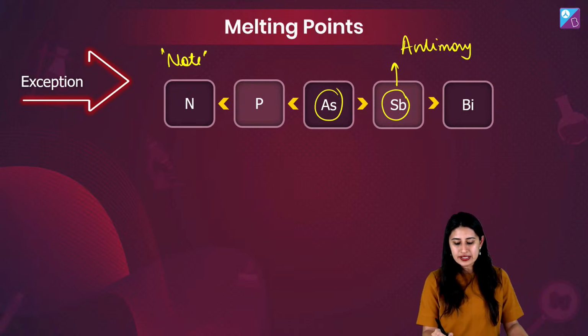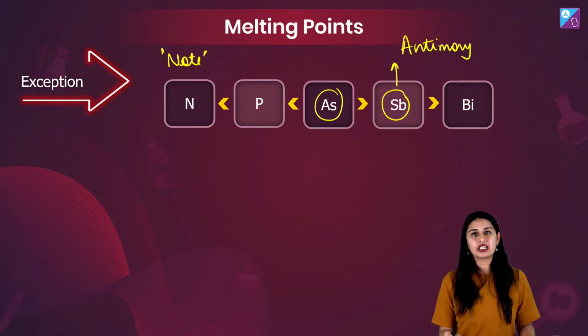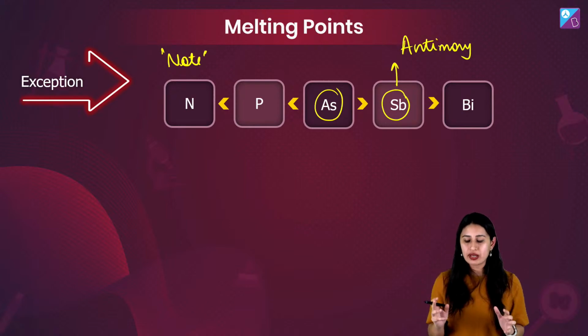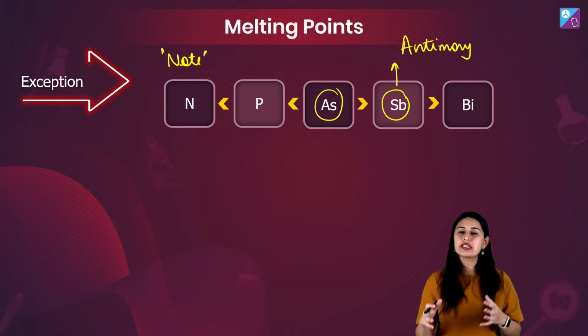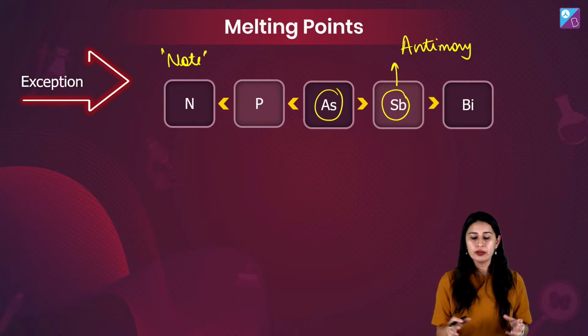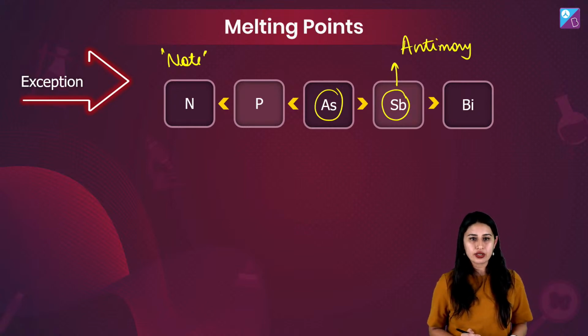Look at this, arsenic melting point हम कह रहे हैं ज़्यादा है antimony का. Again, the reason is similar. When we are talking about antimony, the electrons are entering more into these D and F, which is causing problems, and that is why जो arsenic है is relatively willing in terms of the melting point, right?